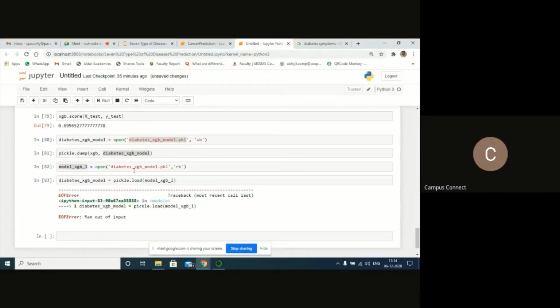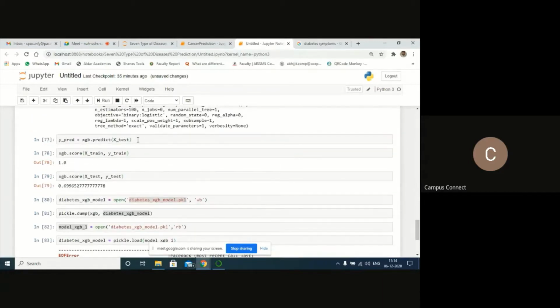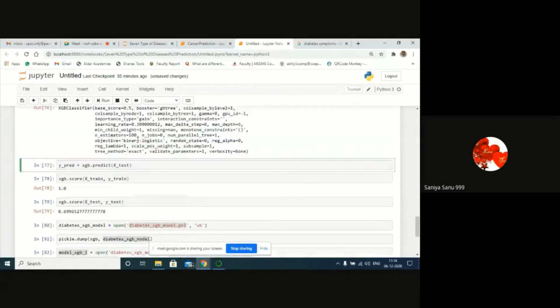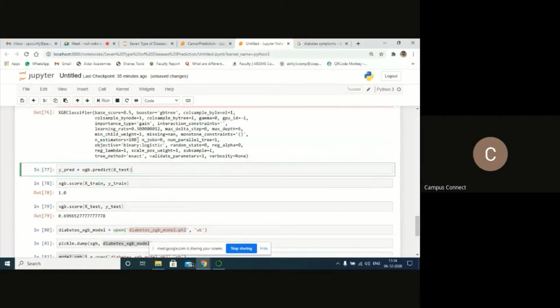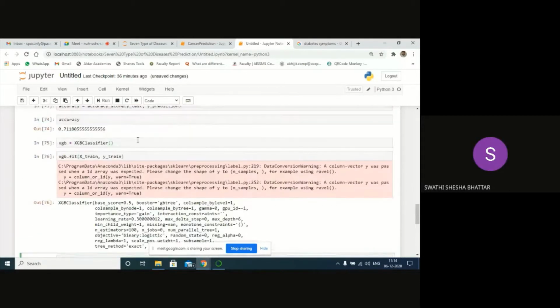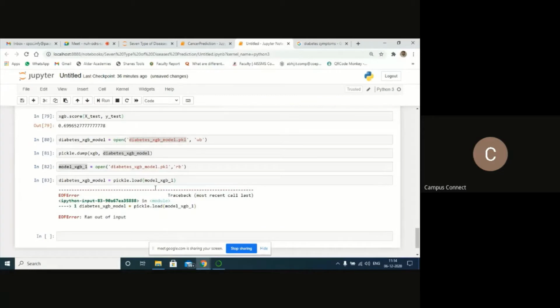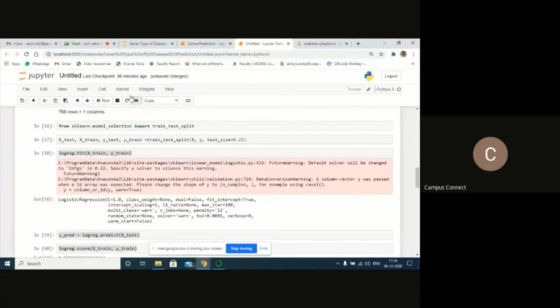One second. I think we need to run again, sir. Run the XGB import command, because whenever I'm running this, the kernel is getting terminated. So we need to run all the cells.